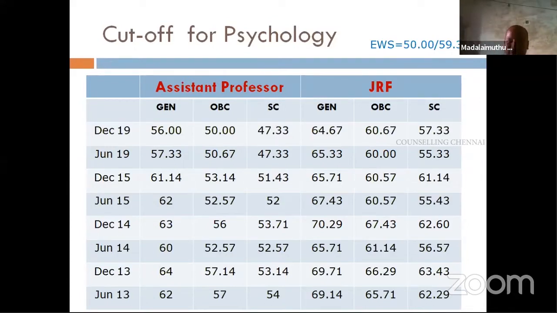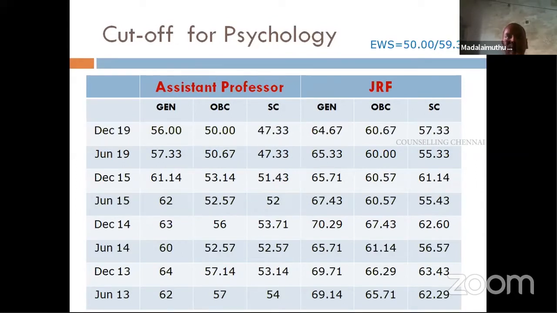So generally, if you look at it, the cutoff remains more or less the same. The difference will be somewhere around 2 or 3%, not more than that. I've never seen the difference being like a 10% jump. It has never been. It can be less, 1%, 2%, or more, 1%, 2%. So that's all. And moreover, now people have a little bit of confusion looking at the scoring pattern given by the UGC, because now they also give you the percentile rank.